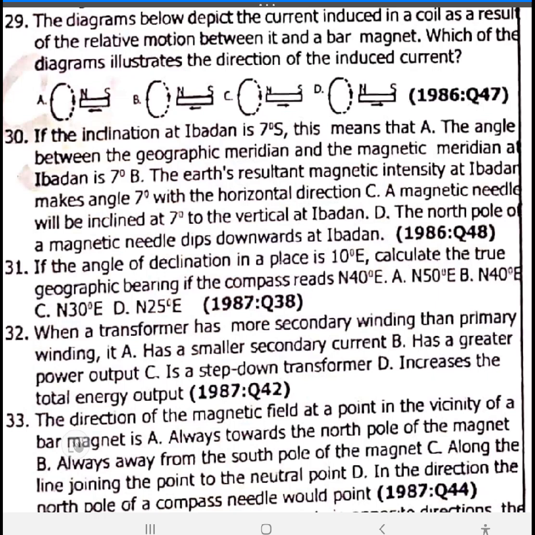But before we continue, let's talk a little. I want to give a short note about transformers. The higher the number of turns, the higher the EMF, but the smaller the current.